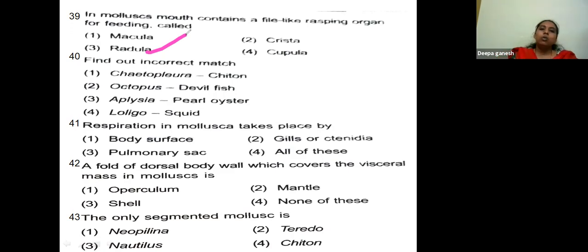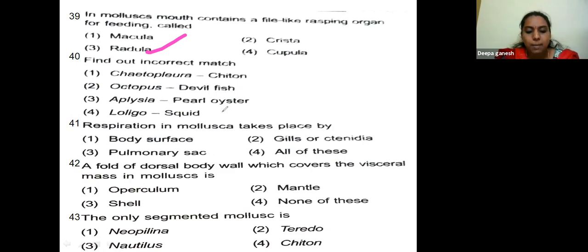Find the incorrect match. Chaetopleura, chiton; octopus, devilfish; Aplysia, pearl oyster; Loligo, squid. Octopus is called devilfish. That's 100% true. The common name for Chaetopleura is chiton.